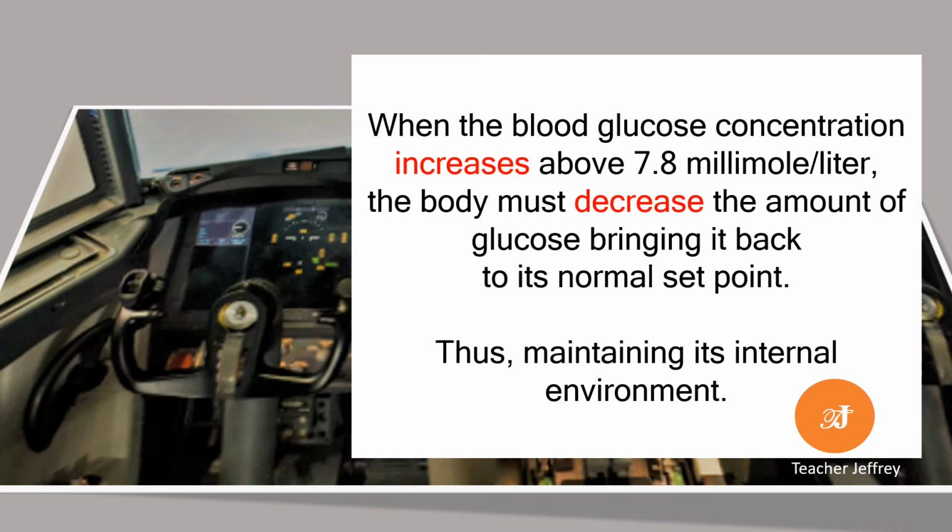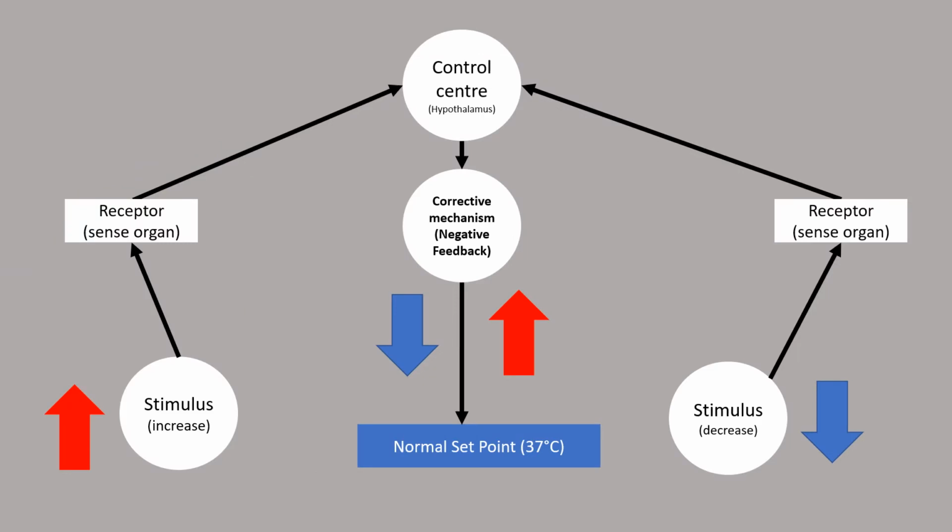Negative feedback is also applicable to blood glucose concentration. When the blood glucose concentration increases above 7.8 millimoles per liter in the body, the amount of glucose needs to decrease, bringing it back to its normal set point, thus maintaining its internal environment. Here is the pathway of regulating body temperature.